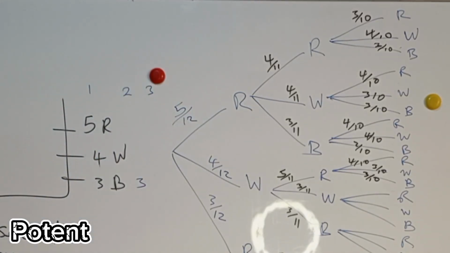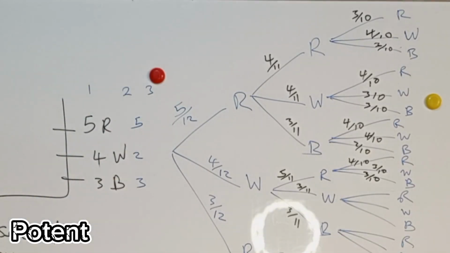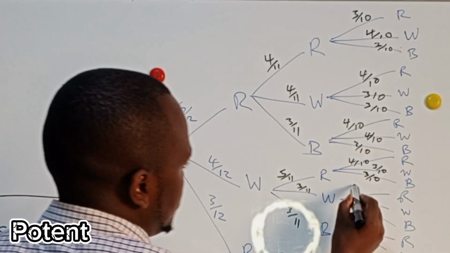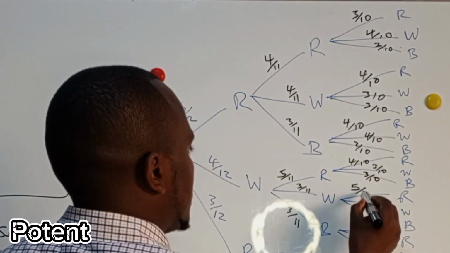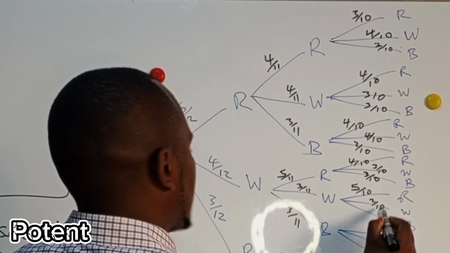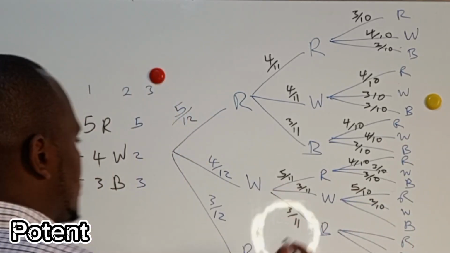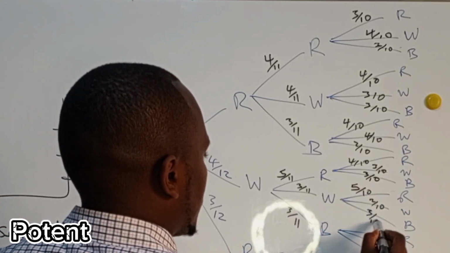What about if you have taken a white and a white? You will have, these are 2 and these are 5. You had taken 2 whites. So the probability here is 5/10. White is 2/10, or 1/5, but just write 2/10 for easier calculation. And then here 3/10.